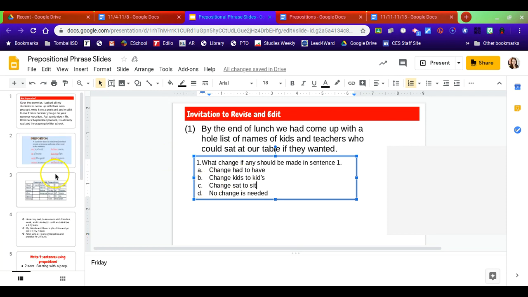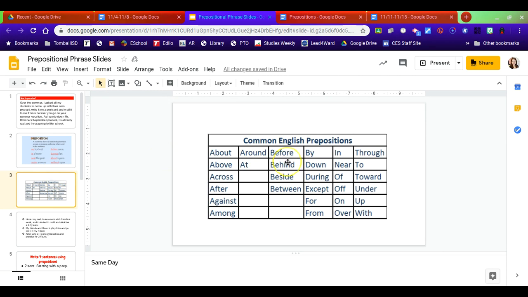Okie dokie. Any further questions, make sure you come ask me, and we'll talk about this in writing in mentor sentences and other things throughout the year. But I wanted to make sure you are caught up on prepositions and prepositional phrases.